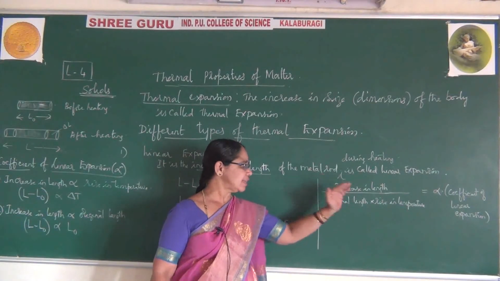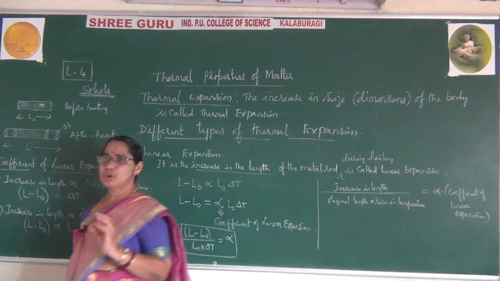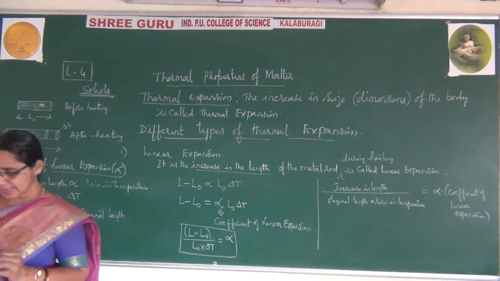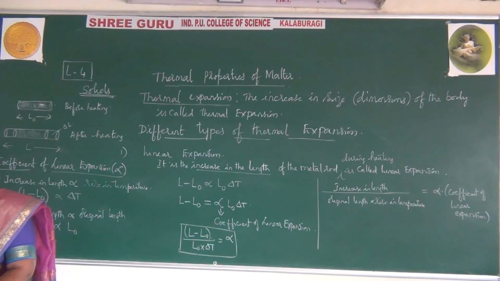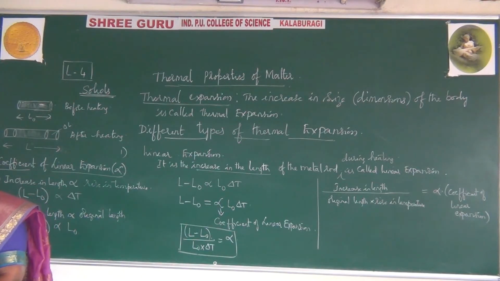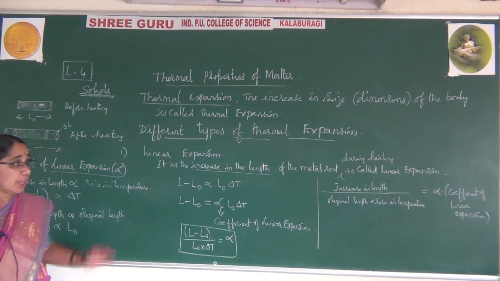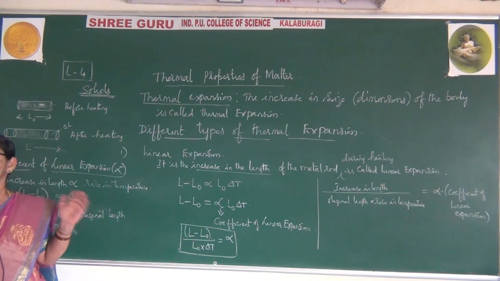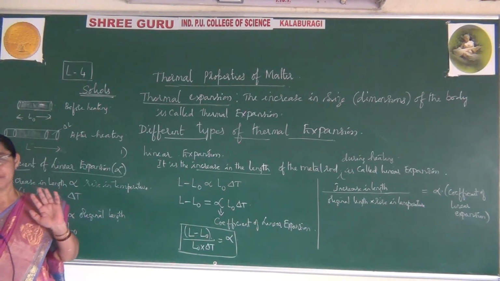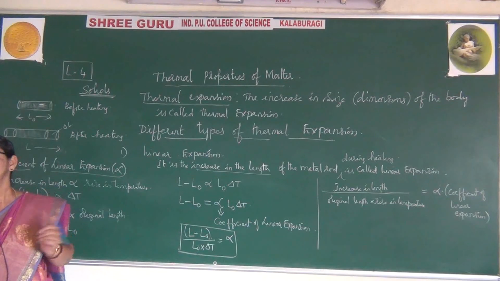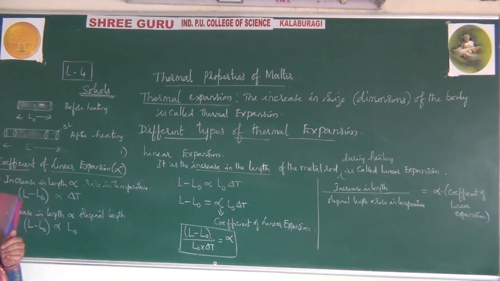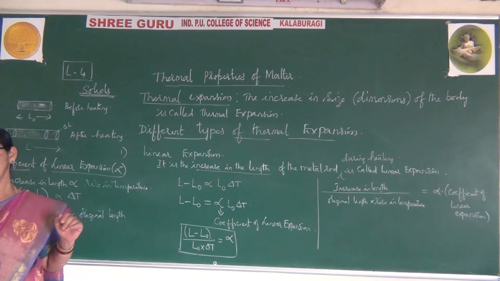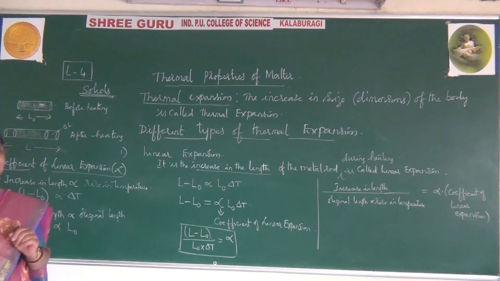Please observe, very simple definition it is. Because it is in the denominator, we write per degree rise in temperature. So this is how we define the coefficient of linear expansion.